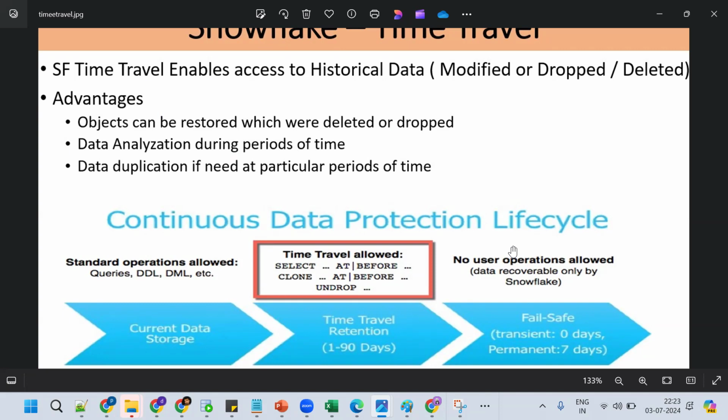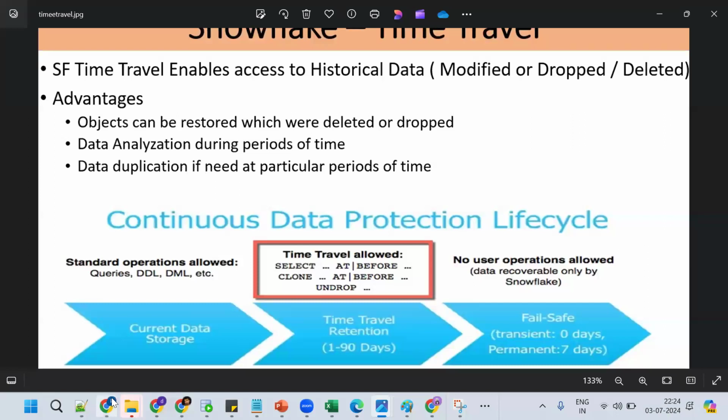So the concept is this: by mistake I did some operations that are not correct, and now I want to rectify the mistake. Normally in a normal database we need to restore. But in Snowflake we have the concept of time travel, which enables access to historical data that has been modified, dropped, or deleted by someone.